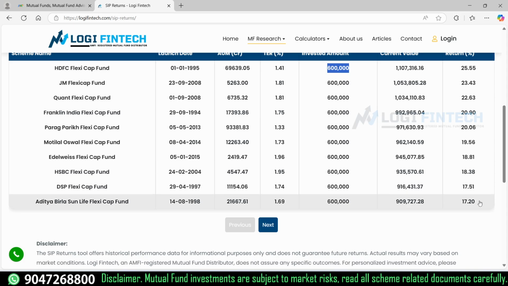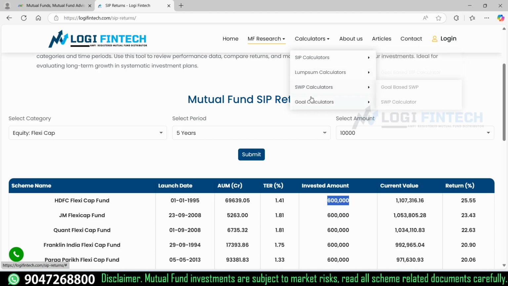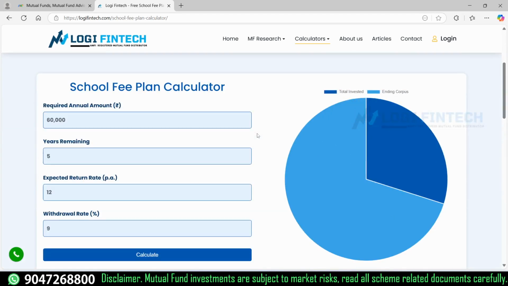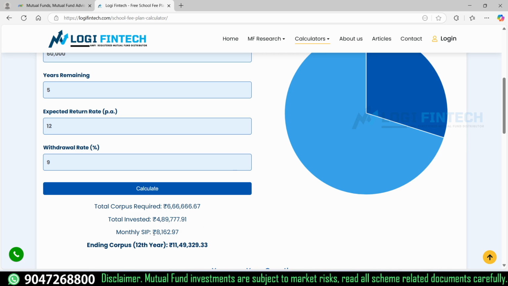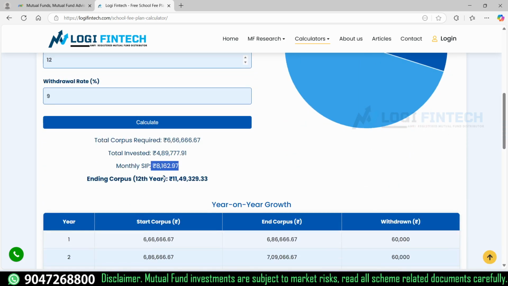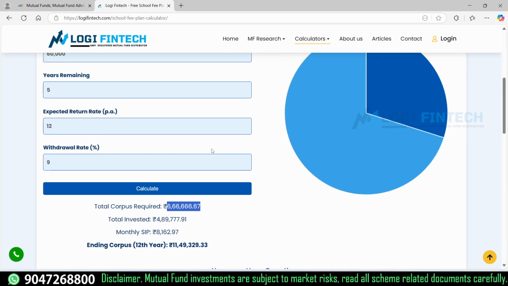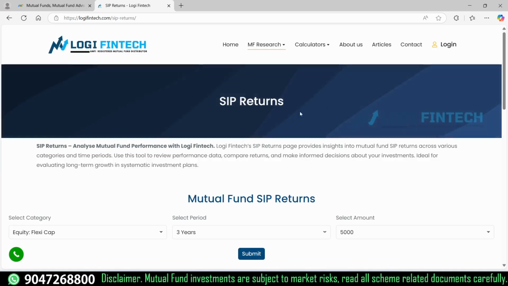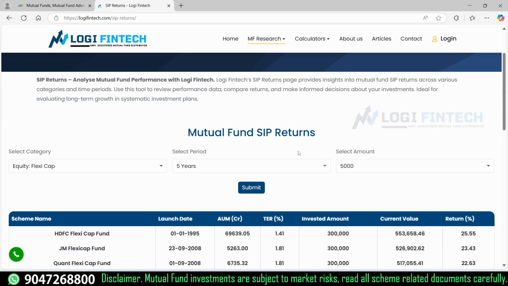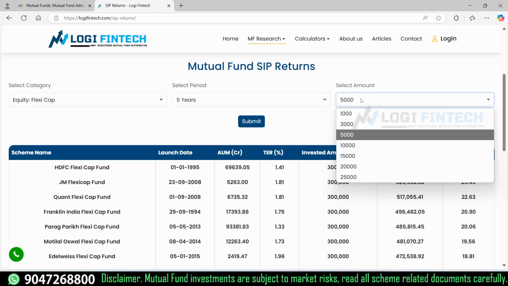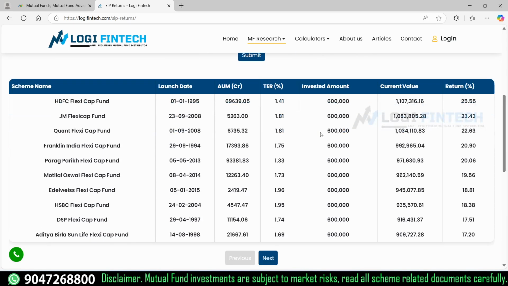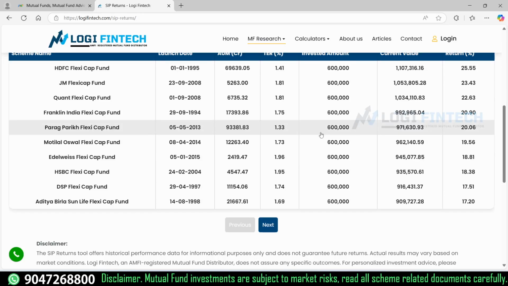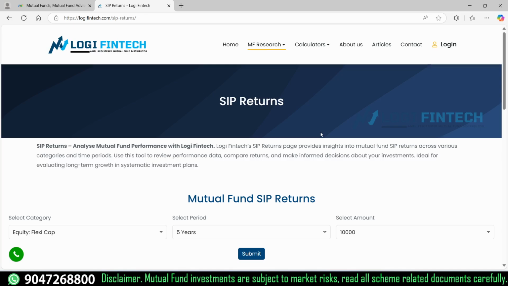All the funds are delivering more than 17%. If you calculate with our calculator, with an SIP of 10,000, our required capital is around 6. If the capital is increased, we will be sufficiently withdrawing from the fund. That is the concept and how it works, and you can see the SIP return in flexi cap, how it gives better results over a period of time. This way you can plan your kids' education with our tool and identify better investment opportunities.